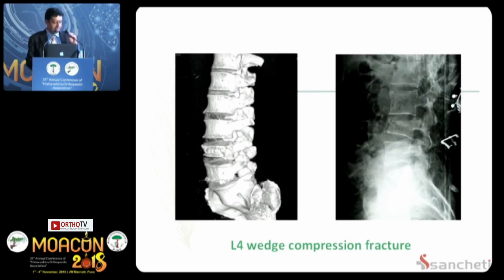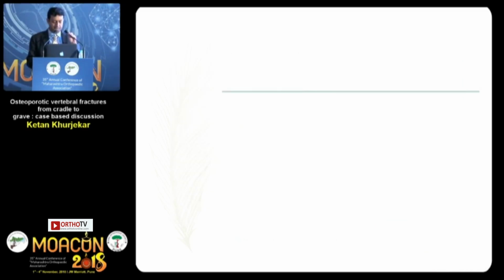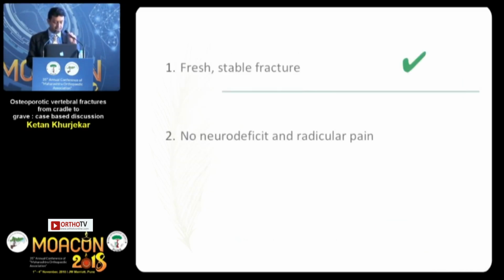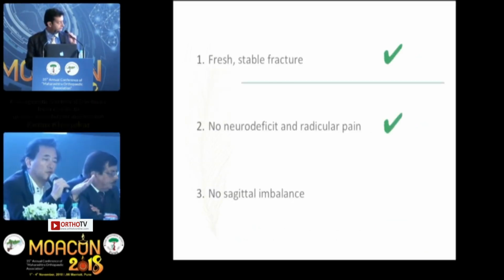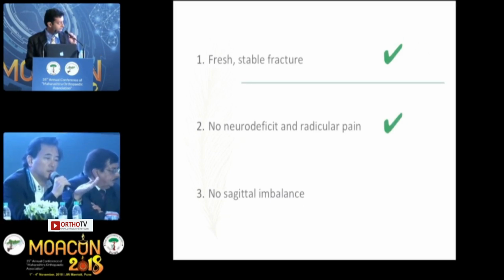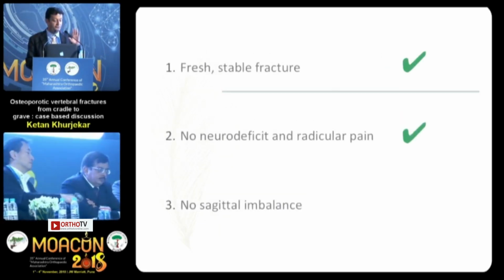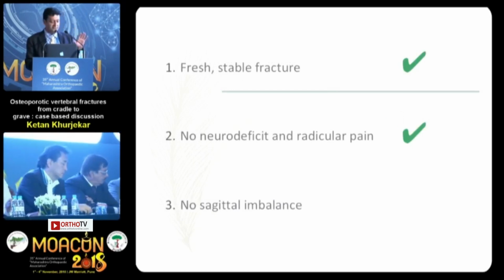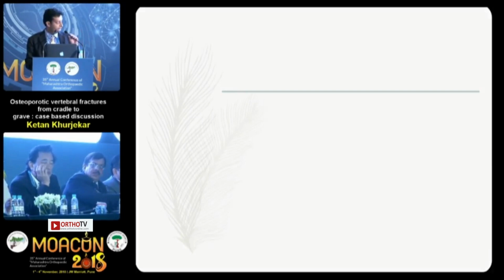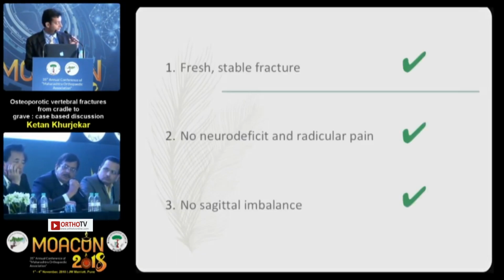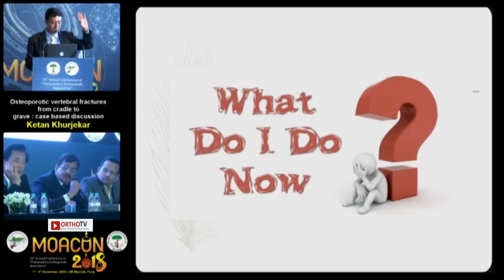Yes, Sanjay, Dr. Masa, what's your take? What should we do for this patient? L4 wedge compression fracture. First, we do the conservative treatment, and if the pain is still there, we think about balloon kyphoplasty. It's a fresh, stable fracture, no neurological deficit, no radicular pain, no sagittal imbalance. You can treat it conservatively because it is not at the dorsolumbar junction.